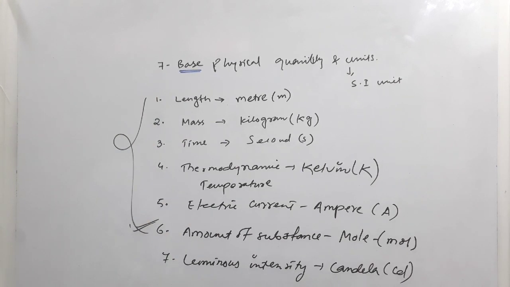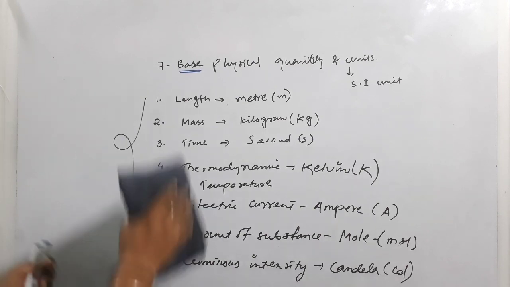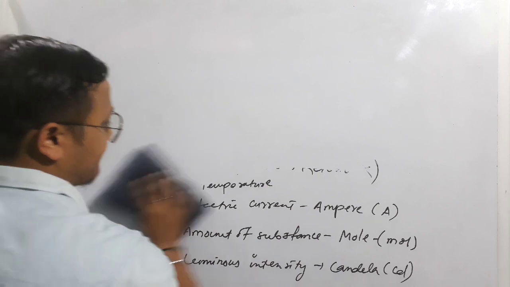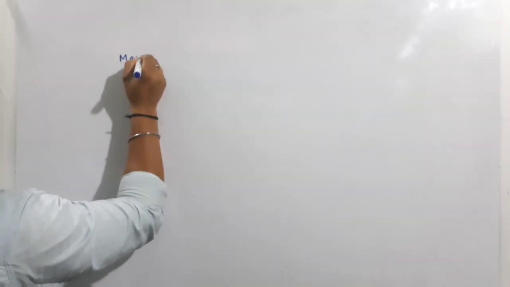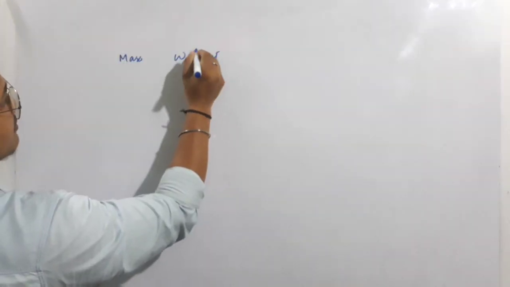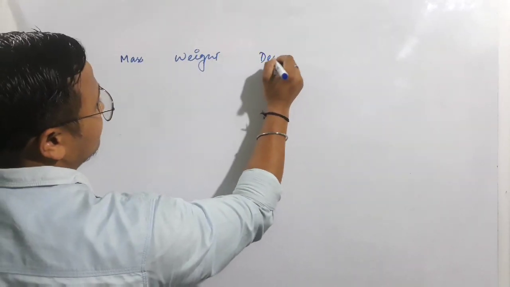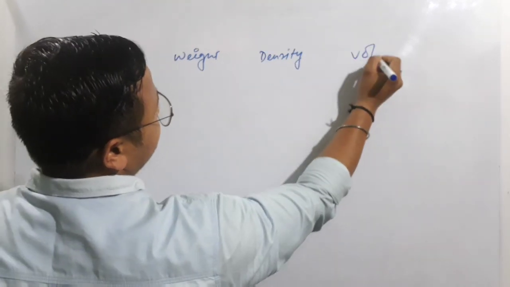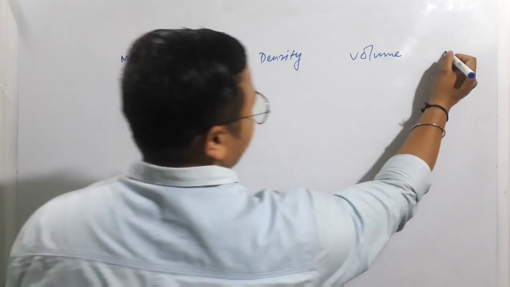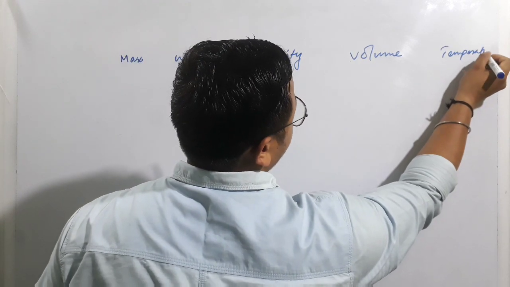Now after this, we will go through some of the derived physical quantities, and there are some other quantities also which are not base. We probably have to go through 4 or 5 physical quantities there. These are very simple things, guys. You have already got these things, so you may not have that much interest, but you require these things, so try to go through them. One, we are talking about mass. Another, weight. Another, density, volume, and one more, that is temperature.